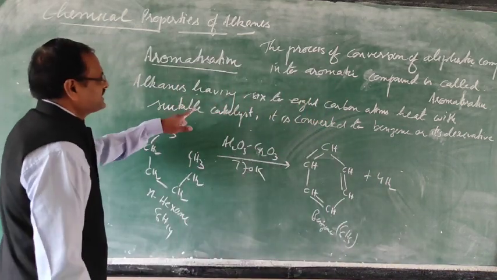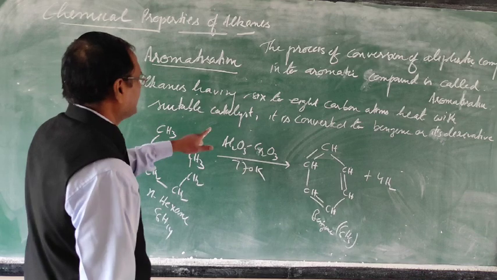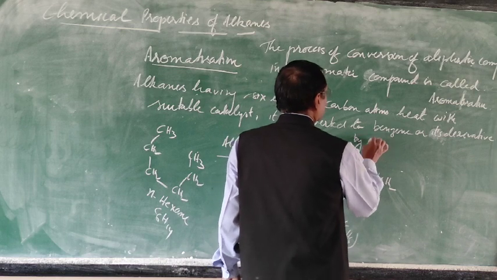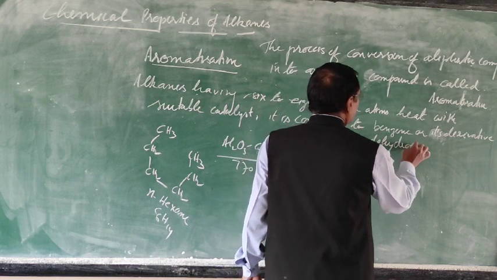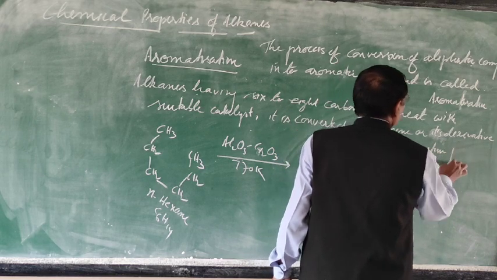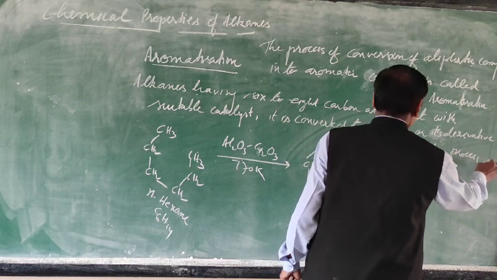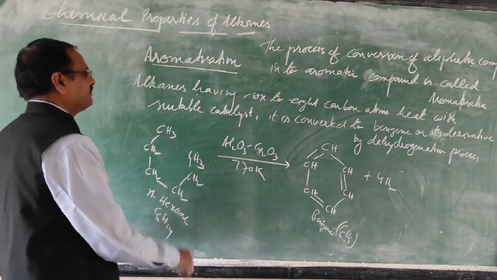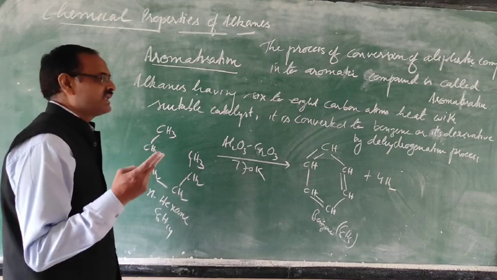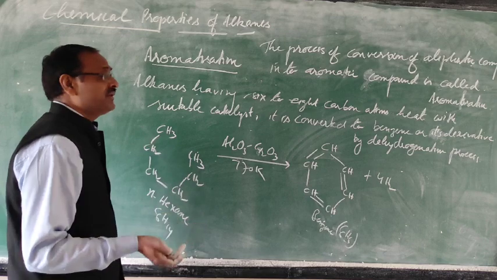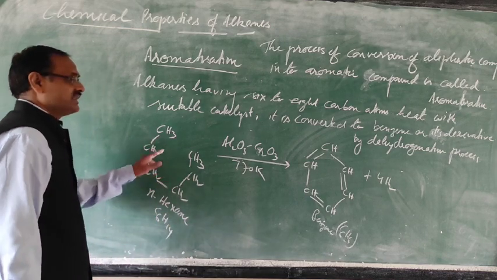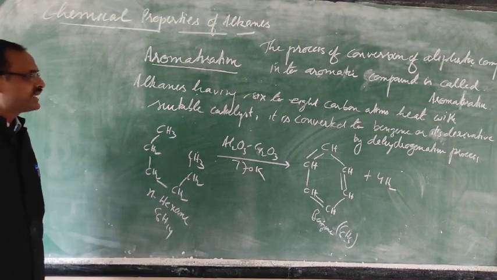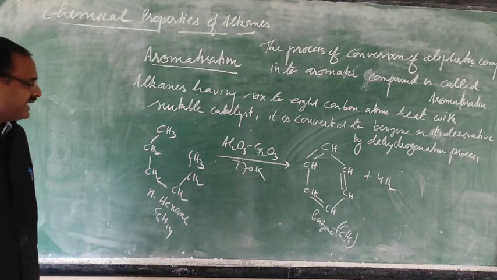So an alkane having 6 to 8 carbon atoms, heated with a suitable catalyst, is converted to benzene or benzene derivatives by the dehydrogenation process. Hydrogen is removed, that's why it is called dehydrogenation. This is a very important reaction. There are only 2 reactions by which you can go from aliphatic to aromatic. One is this one you are studying now, and the other you will study in alkynes, the acetylene to benzene conversion. So this one you have seen with hexane.